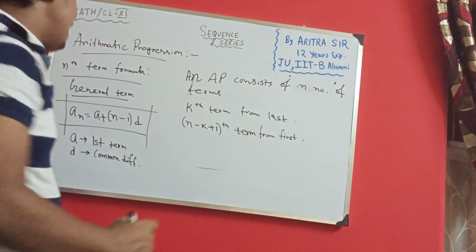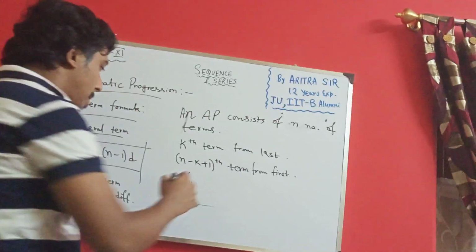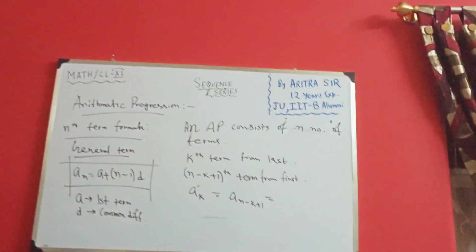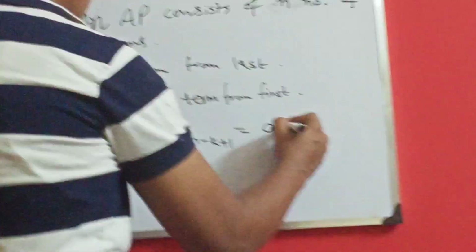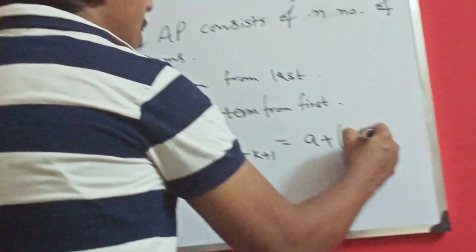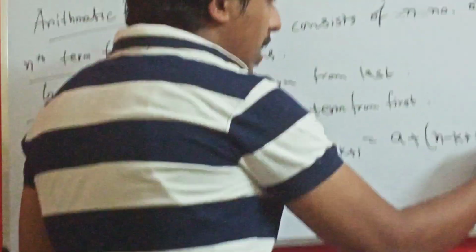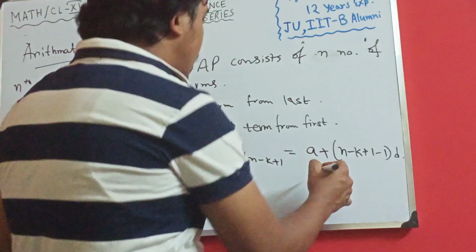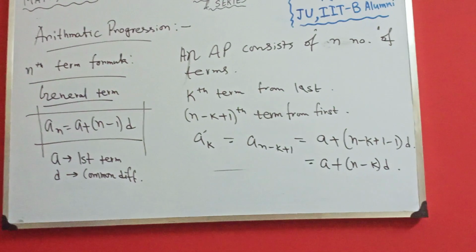So I can write in this fashion a k prime. What do you mean by a k prime? It means kth term from last, a n minus k plus 1. What is that equal to? First I can write a plus n minus k plus 1, that is your n, that is nothing but n minus 1 into d. So kth term from last is nothing but a plus n minus k plus 1 minus 1 into d. It can be written as a plus n minus k into d.